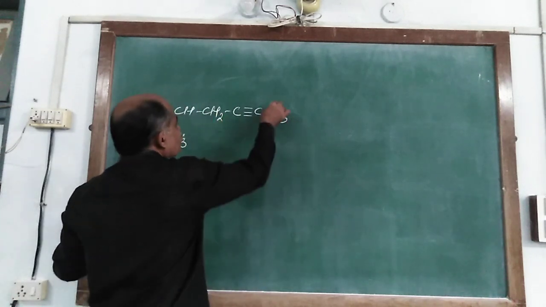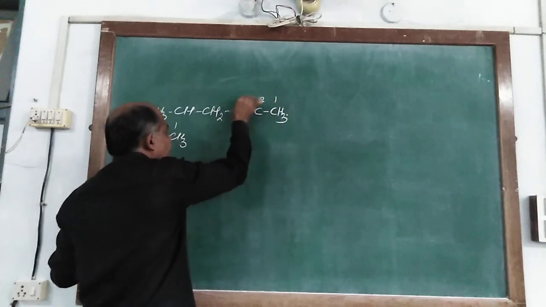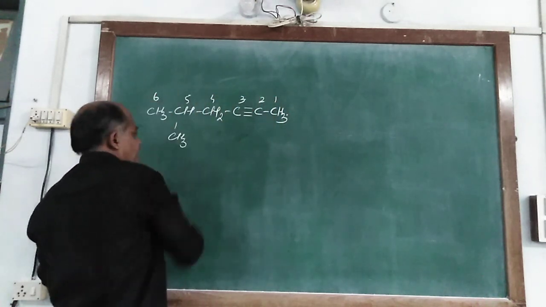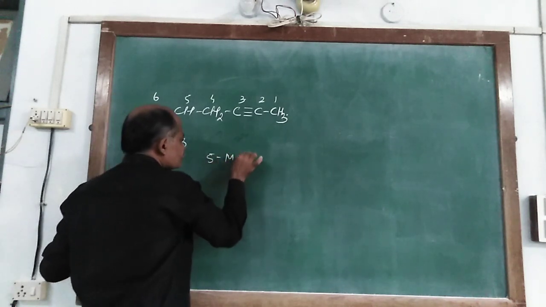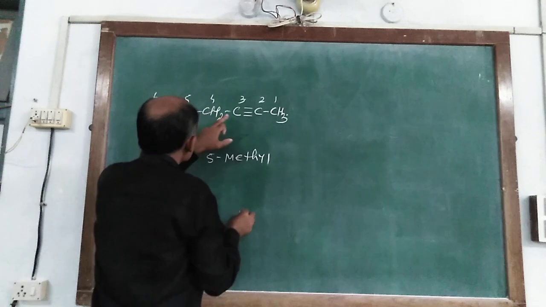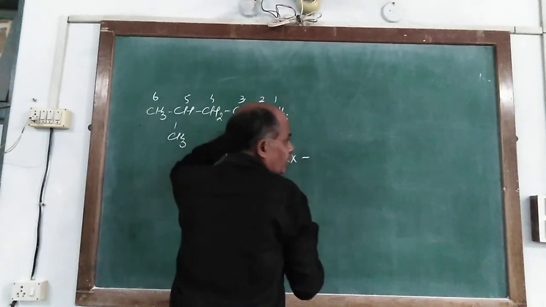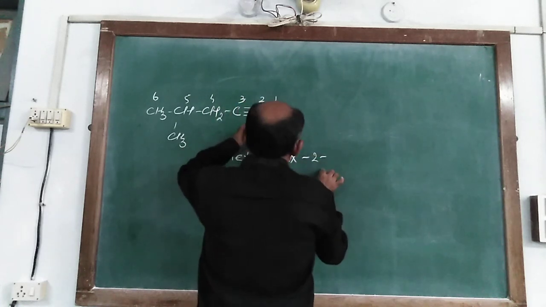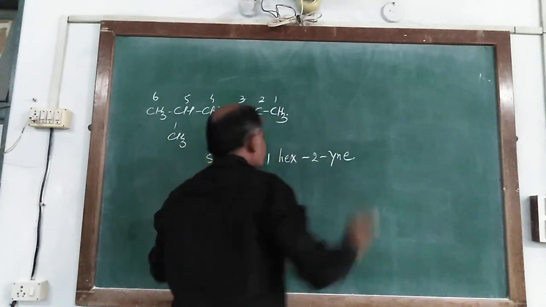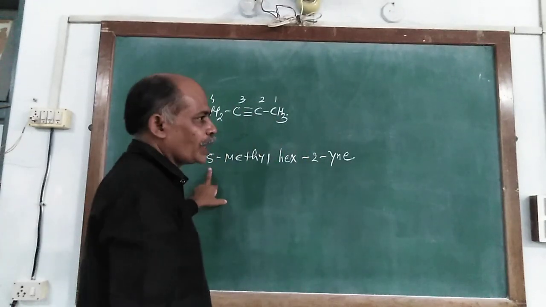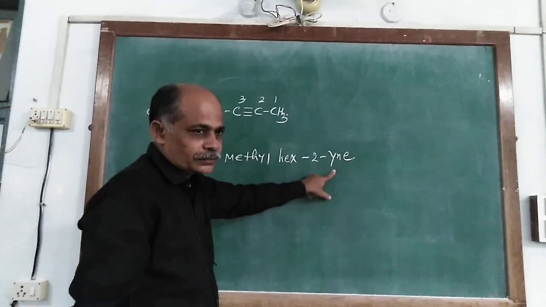At that time, priority is given to the triple bond, 1, 2, 3, 4, 5 and 6, and it is written as 5-methyl. The chain has 6 carbon atoms, hex, and at carbon 2 the triple bond is present, so it is 2-yne. This way, it makes the IUPAC name 5-methylhex-2-yne.